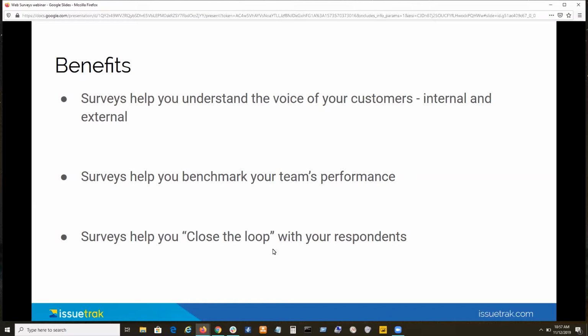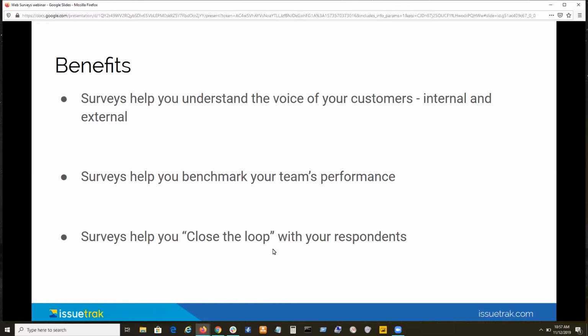Well, that's not the only people you need to listen to. Sometimes we need to get feedback from the teams that we work with every day. Sometimes we need feedback from our internal customers also, and we don't want to forget those. The bottom line is that for the surveys module, there are so many different ways you could configure it, ways you could use it, and so many different types of feedback you could get, that the ways of using the surveys module are as many and varied as the ways that you could use Issuetrak, anything you could think of.